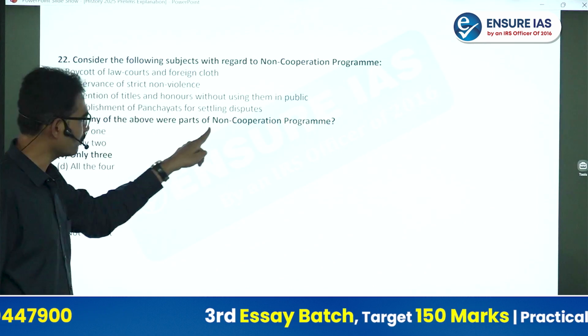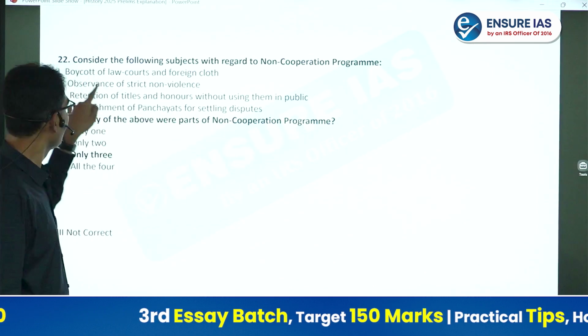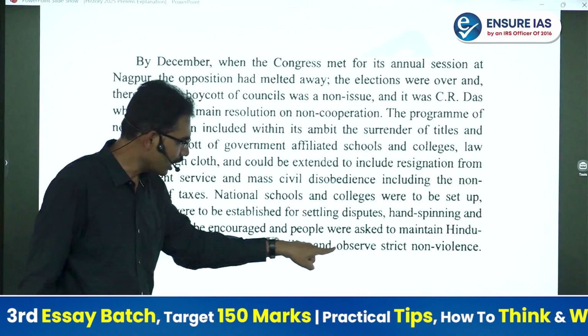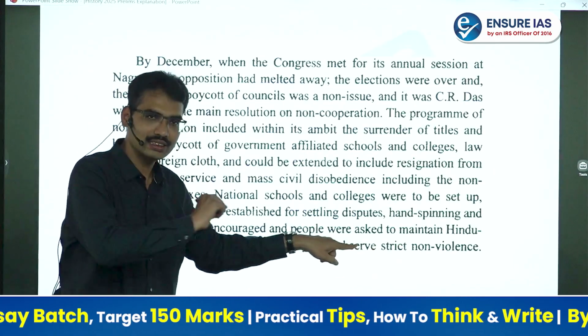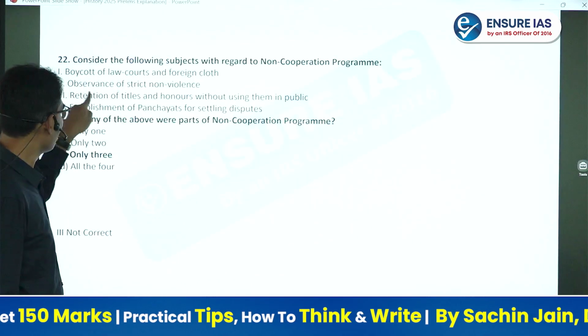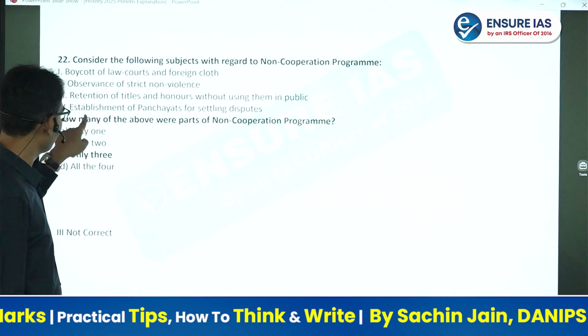How many of the above are part of non-cooperation program? Boycott, observance of strict non-violence. You can see this. And observe strict non-violence. As it is, the sentence phrase, Bipin Chandra only, as it is. Observance, retention, no, surrender, establishment of panchayats.